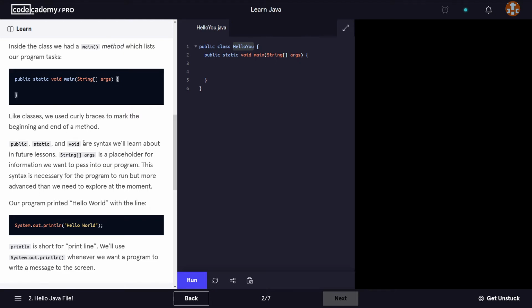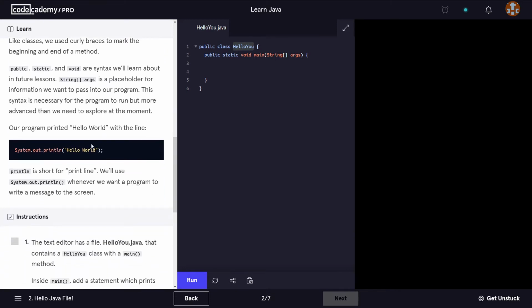Public, static and void are syntax we'll learn about in future lessons. String args is a placeholder for information that we want to pass into our program. This syntax is necessary for the program to run but more advanced than we need to explore at the moment. So we'll have a look at this a bit later on in the course.